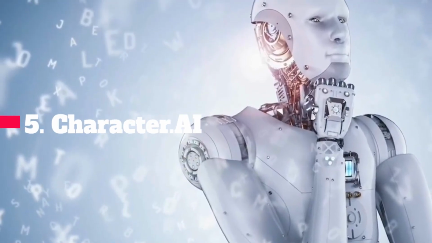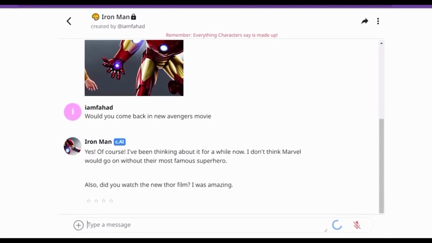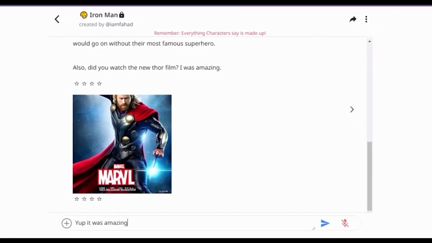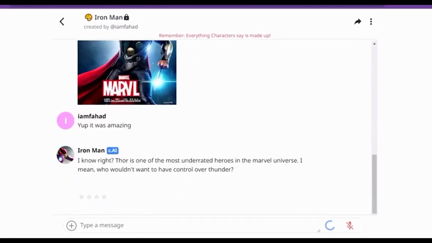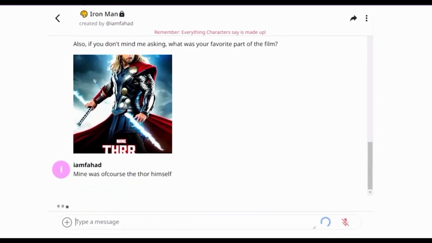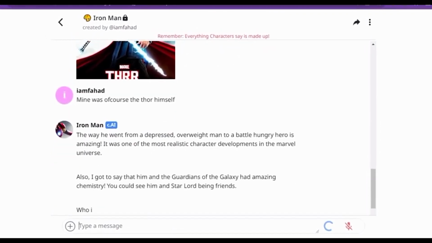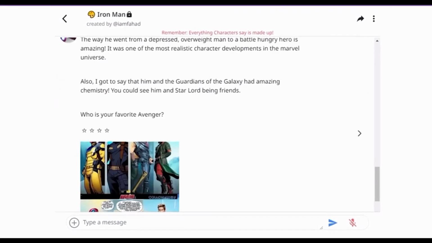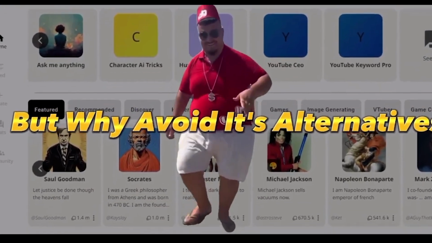Number 5. Character AI. Character.ai is precisely what it says in the name, a character-themed AI chatbot that lets you simulate interaction with popular celebrities, historical figures, or movie characters. From political figures like Donald Trump to movie characters like Iron Man's Tony Stark, Character AI has a large and interesting selection of characters to interact with on the platform.